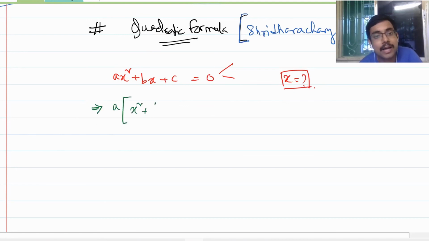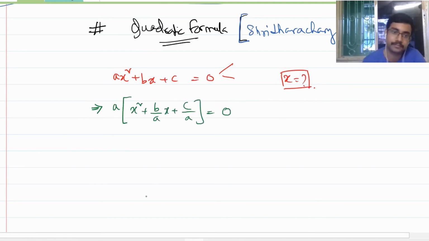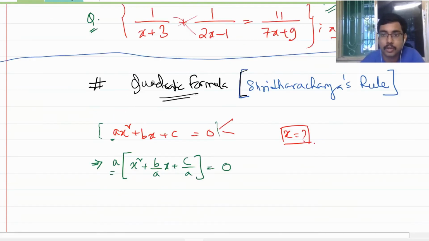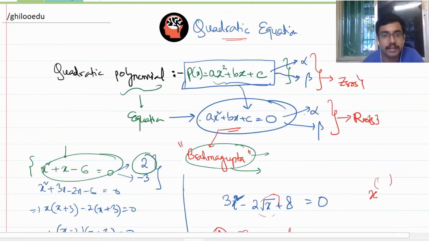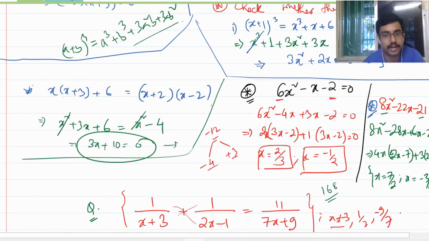You get x square plus b by a x plus c by a is equal to 0. You know that a cannot be 0, because if a is equal to 0, then this thing cannot be quadratic in the first place. So I should mention here that a must not be equal to 0. This is an important criterion.